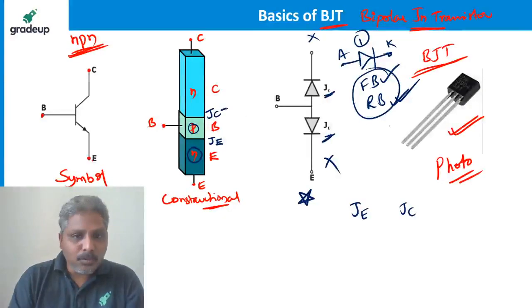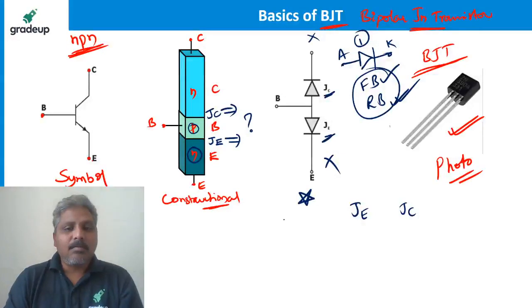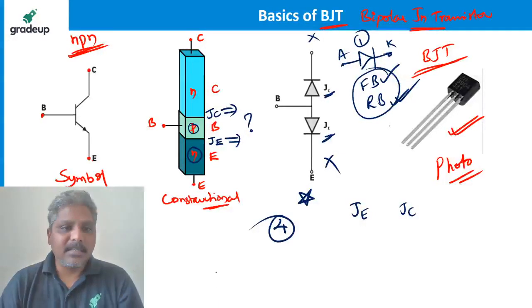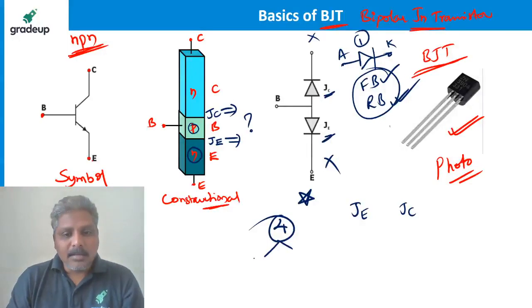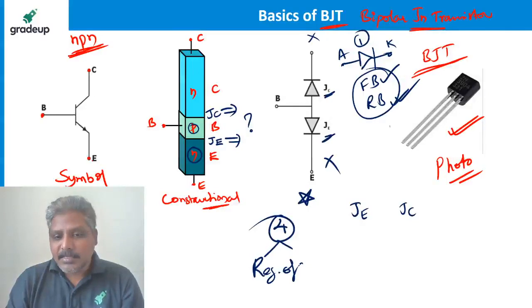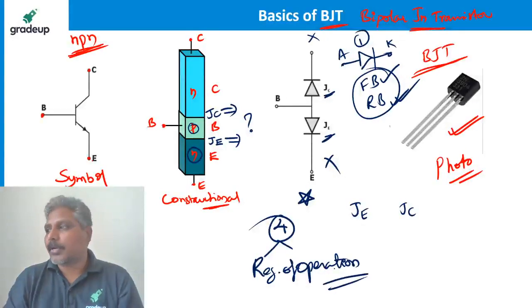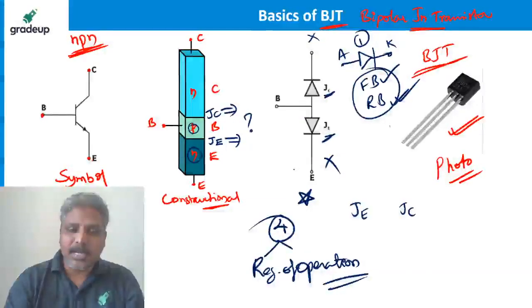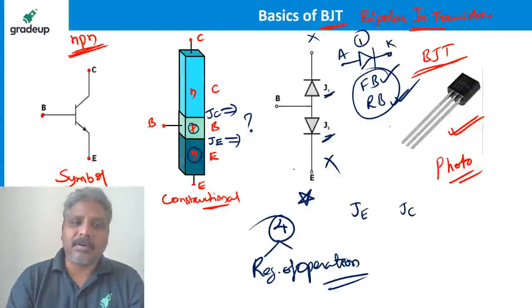If I have two junctions in a BJT, how many ways can I operate? Four ways I can operate. These four ways are called regions of operation. In what region is it operated? Four regions exactly. So let's see what these four regions of operation are.